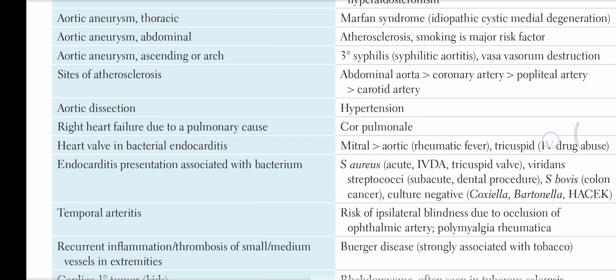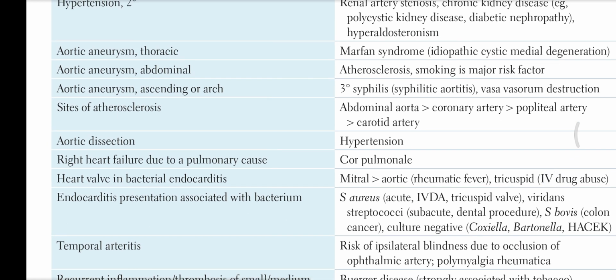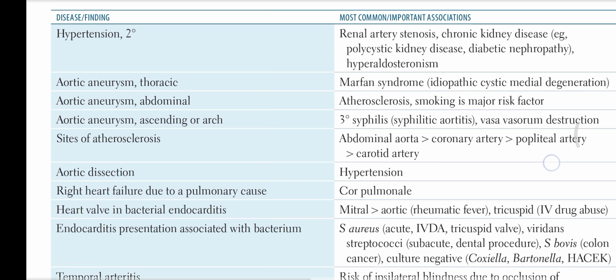Recurrent inflammation or thrombosis of small and medium vessels in extremities is Buerger syndrome, strongly associated with tobacco. Temporal arteritis carries a risk of ipsilateral blindness due to occlusion of the ophthalmic artery, and is associated with polymyalgia rheumatica.